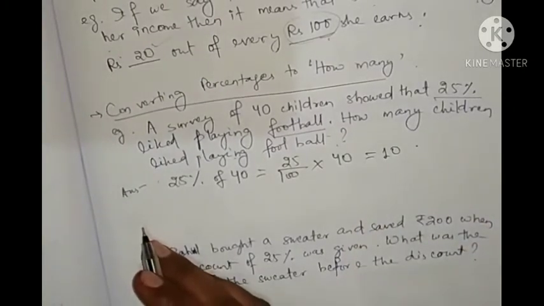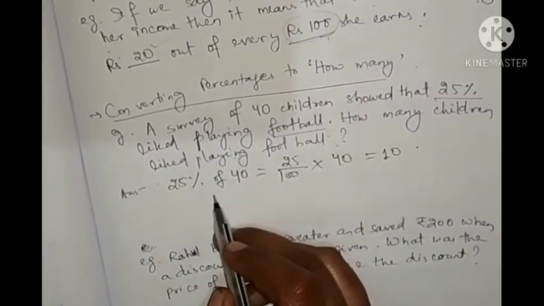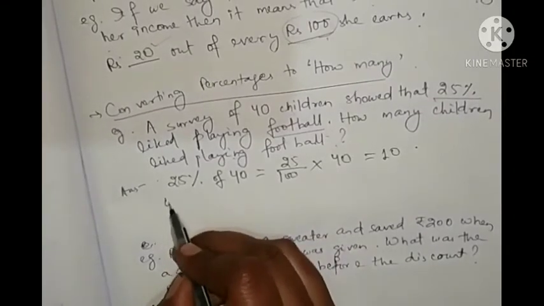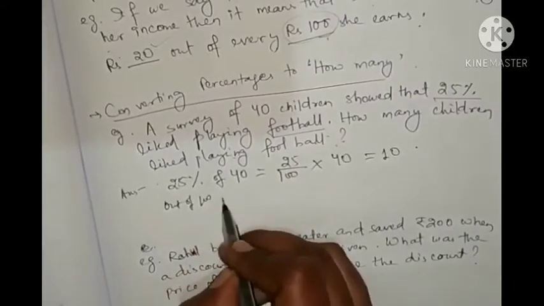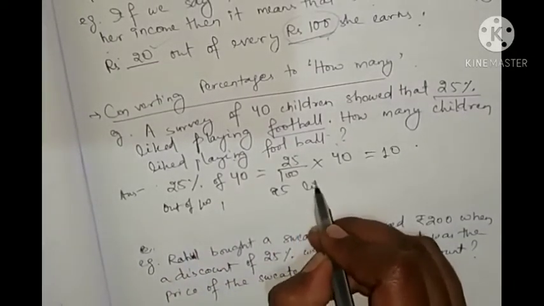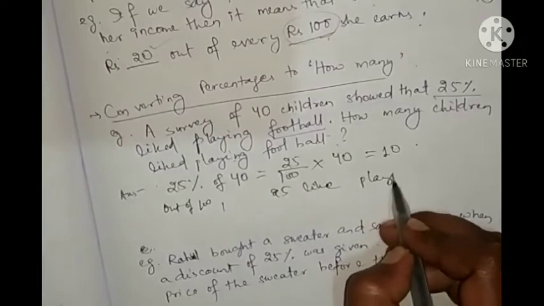Or you can write that out of 40 children, number of children who like, means out of 100, 25 like playing football.